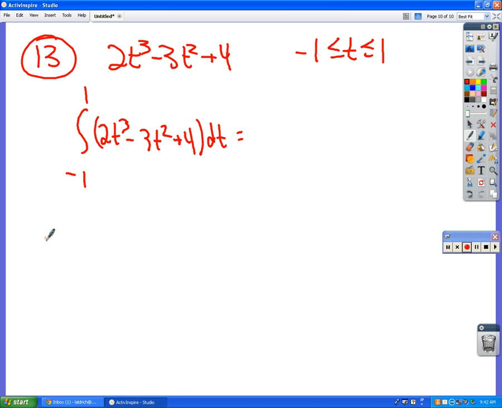So if we go from negative 1 to 1 of this whole thing, that's the concept of the antiderivative, the integral, and that will give us the total value of the function from negative 1 to 1. Okay, so let's figure that out first. They gave us easy numbers. What's the antiderivative of t cubed? T to the 4th over 2. T to the 4th over 2 minus t cubed plus 4t.